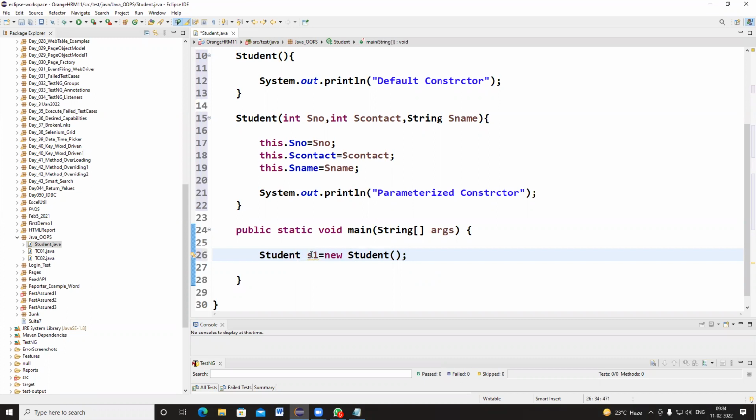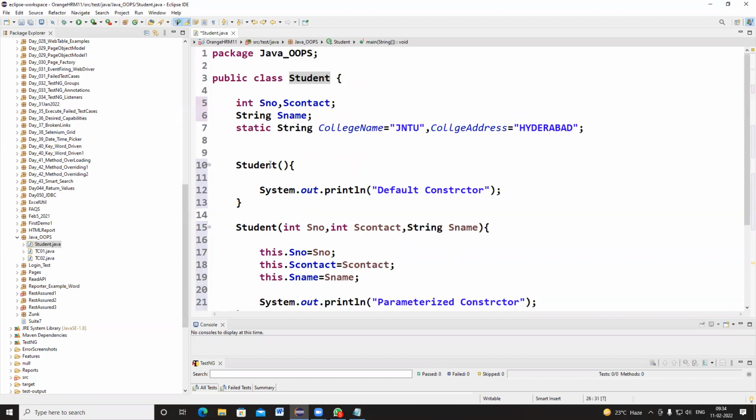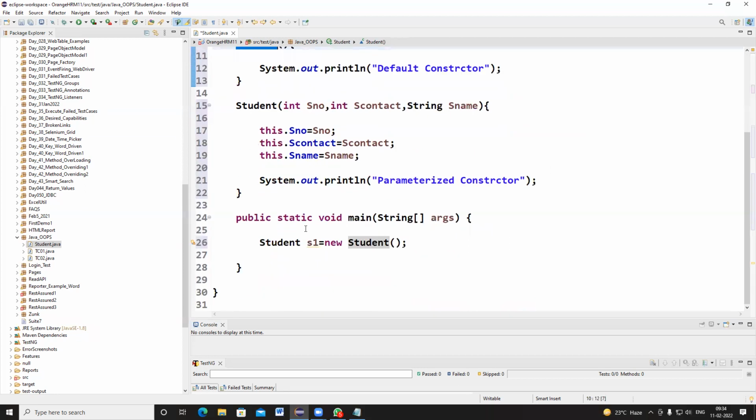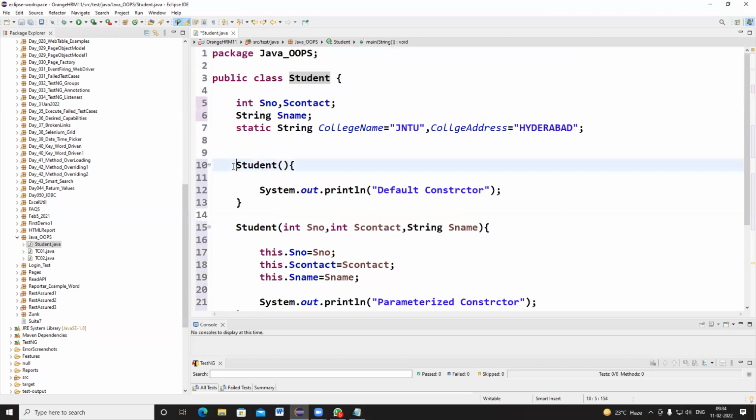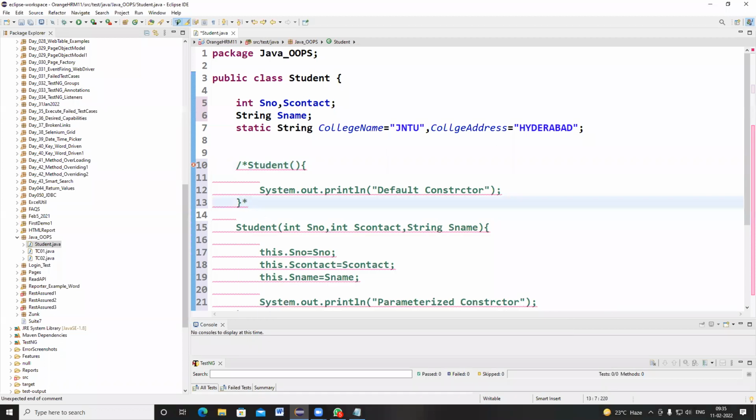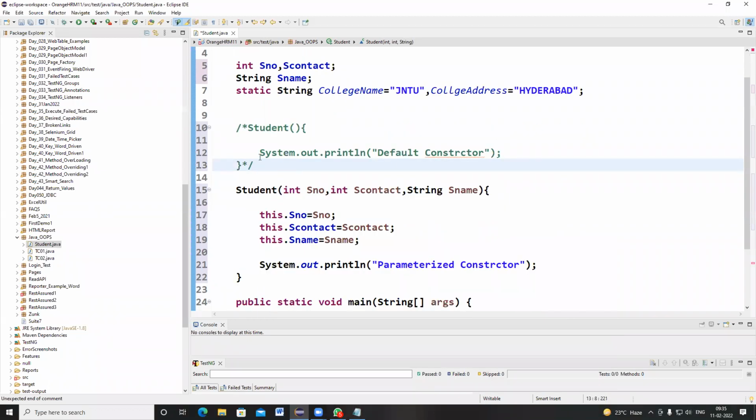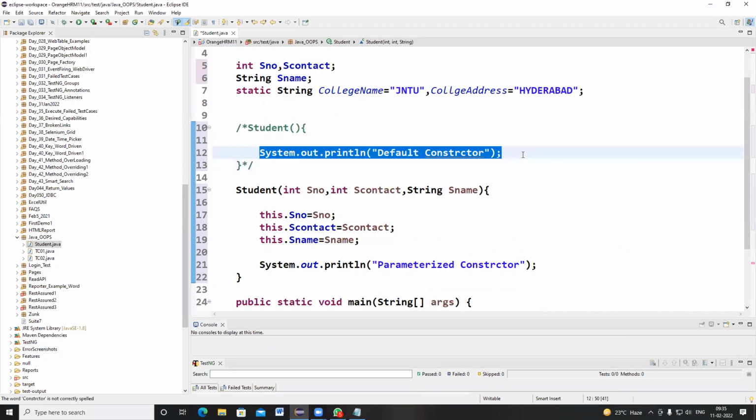Whenever this line executes, the default constructor will be executed. Student() means, even if you are not writing it, by default that constructor will be applicable. It doesn't contain any input values or any output information.